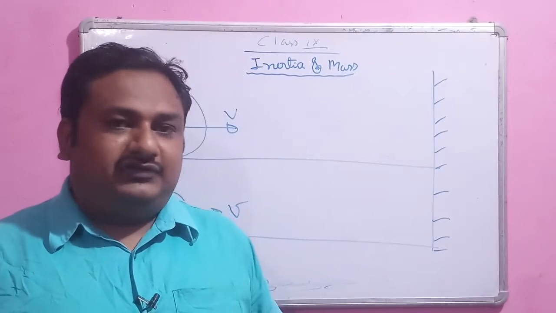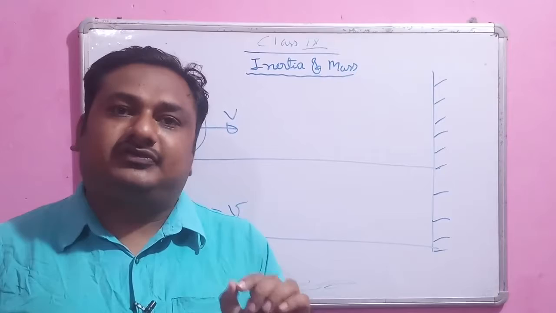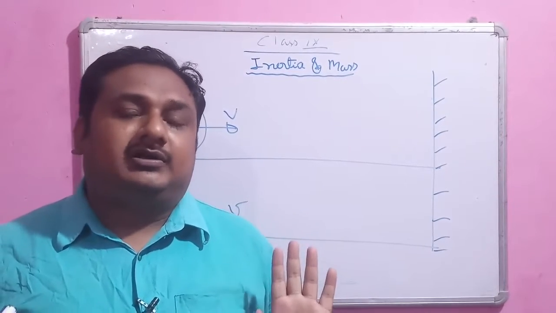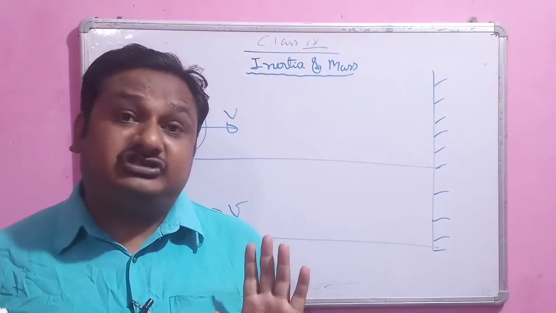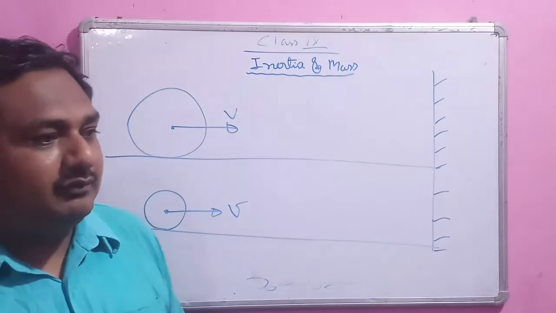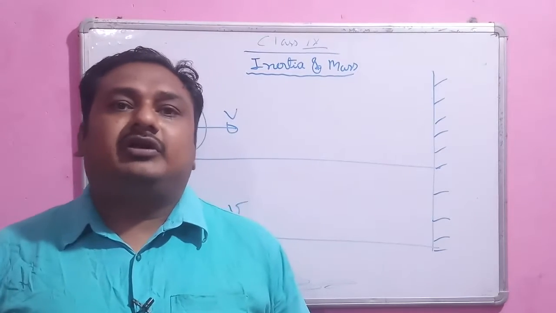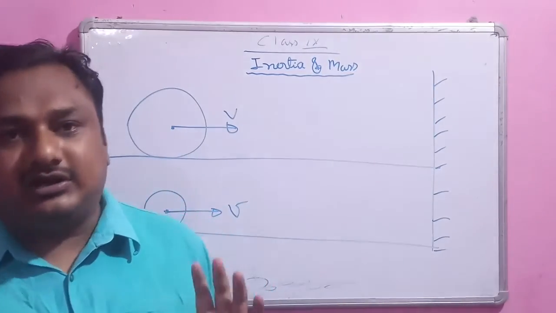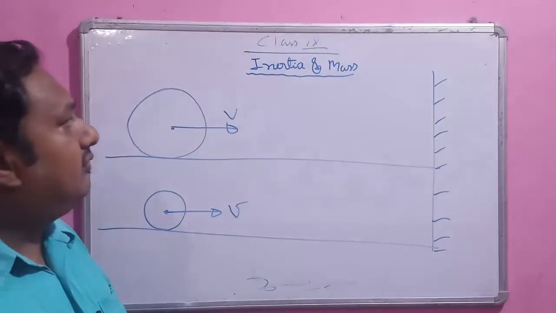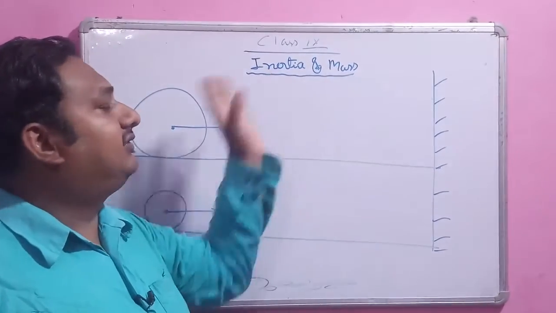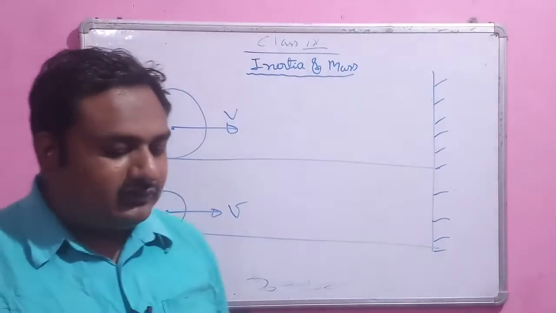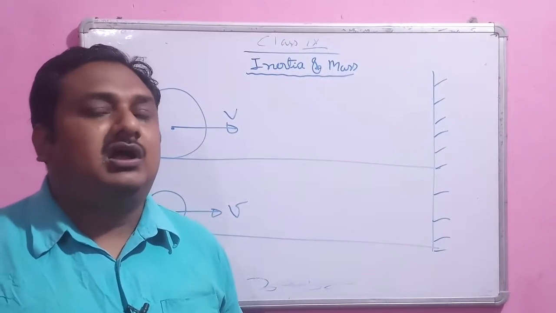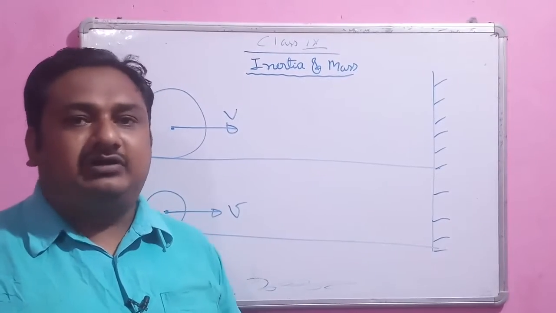Inertia is the resistance to the change of state of motion. In simple words, inertia is a property by which a body resists a change in its state of motion. Inertia ek aisi property hai jiske kaaran koi bhi body apni state of motion ko change karna nahi chahti. So today we are going to understand how the mass is related with the inertia. It means if the body has more mass, it will have more inertia, and if the body has less mass, it will have less inertia.